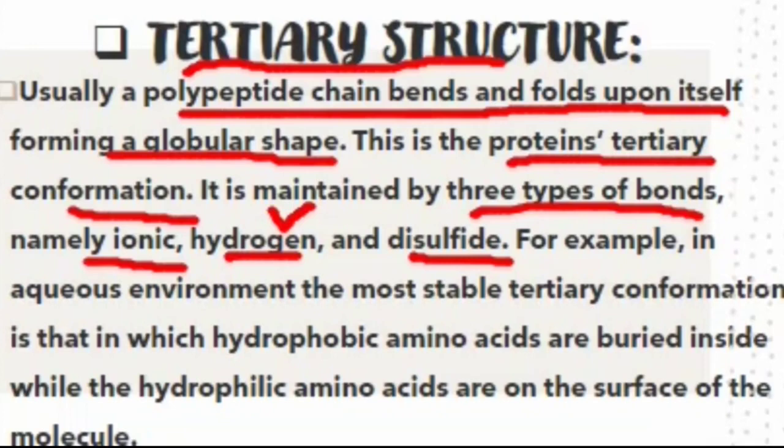Ionic bond is the bond which is formed by the complete transfer of electrons between atoms or among atoms. And the hydrogen bond is formed when hydrogen is involved in bonding with any other atom. And disulfide bond is formed when a sulfur group or sulfide group is involved in bonding with any other atom.